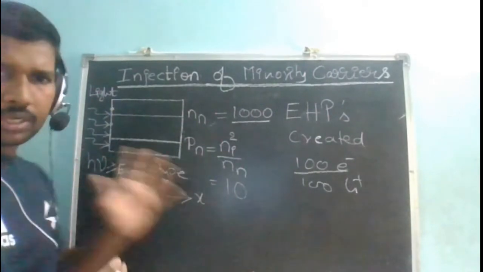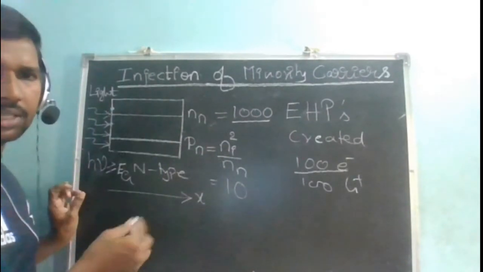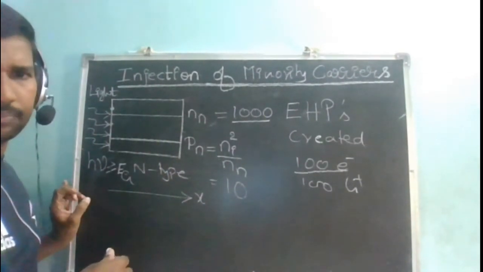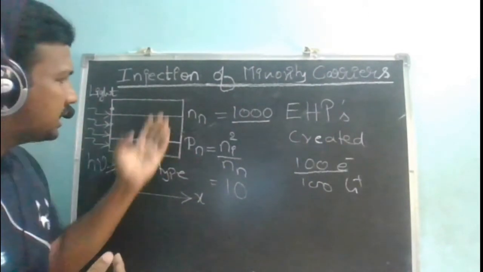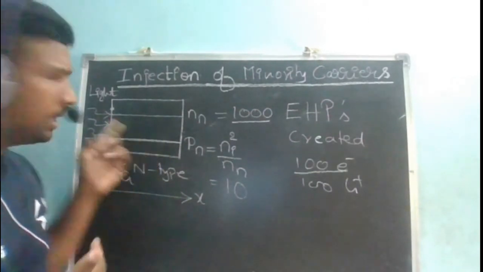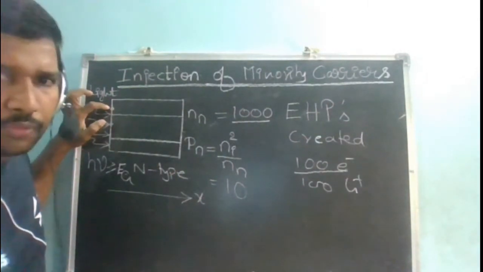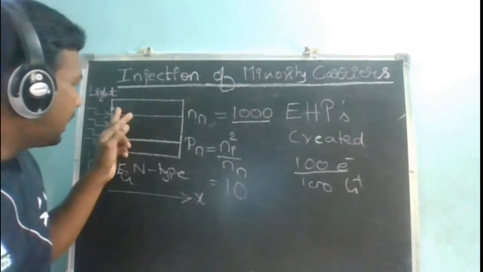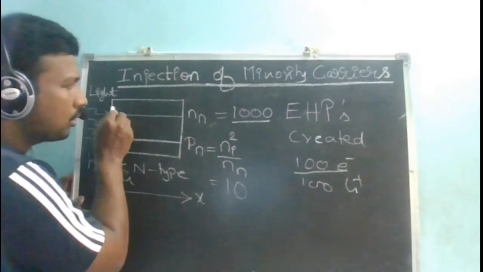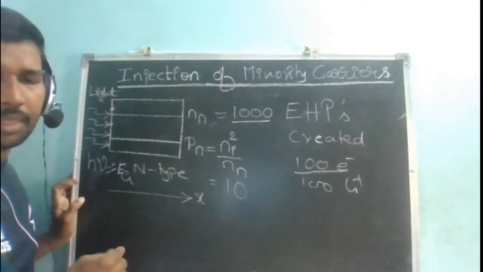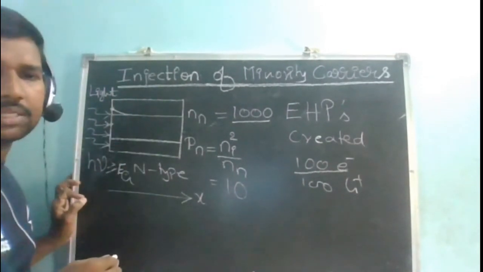These photons are going to get absorbed by your material, and the intensity is going to get reduced. That means your charge carriers are going to diffuse. Here more electrons are there and inside less electrons are there. Am I right or not? Earlier only 1000 were there, now suddenly at this edge you find 1100, and when I move inward the concentration is less. A concentration gradient is there, so my electrons are going to move through the diffusion process, and they are going to follow an exponentially decaying function.